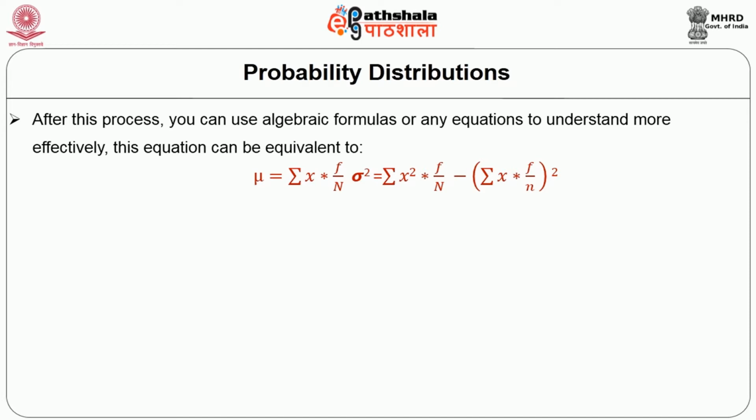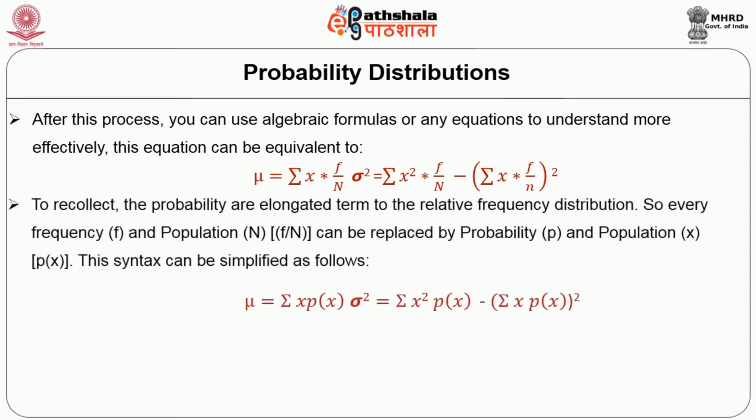Look at this equation. It says that mean is equal to sigma x into f divided by n, that is, events divided by number of population, and standard deviation is equal to the square root of the sum of x square into f divided by n minus the sum of x into f divided by n, whole square. That means this formula relates to probability, or extended terms, to relative frequency distribution. So every frequency is represented by f and population is represented by n.